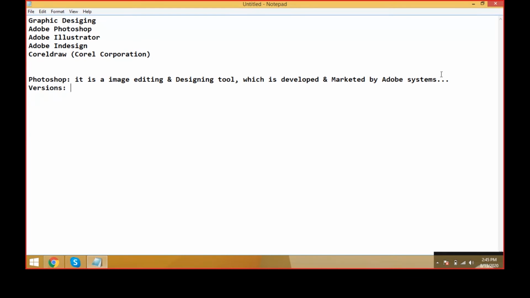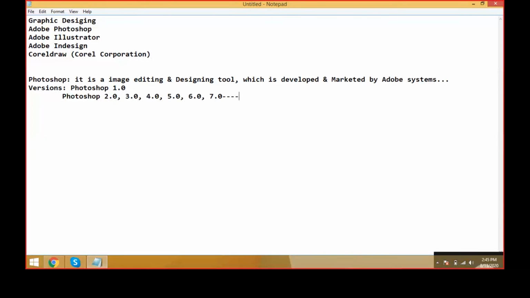Photoshop 1.0, like this it will be there, and the same thing Photoshop 2.0, and 3.0, 4.0 and 5.0, 6.0, like that,